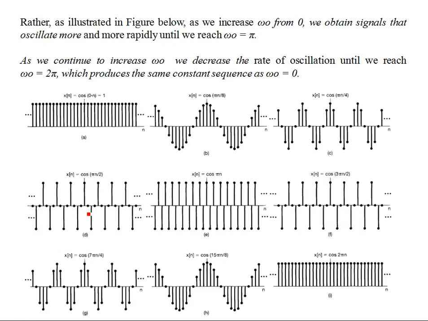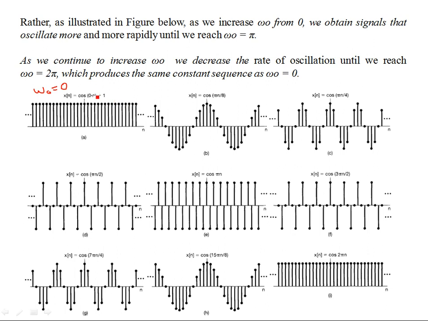Now this figure illustrates this idea. If you have omega naught equal to 0 in part A, then you're looking at a constant signal, right? It doesn't have any rate of oscillations. It's a constant, so all the samples take constant magnitudes.